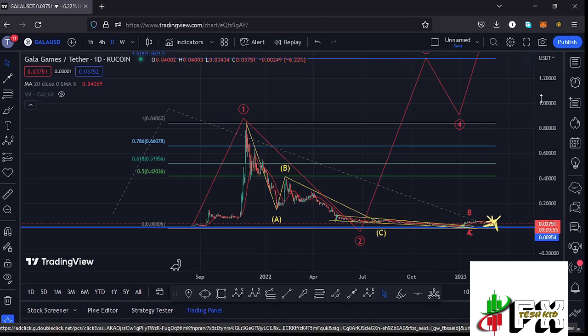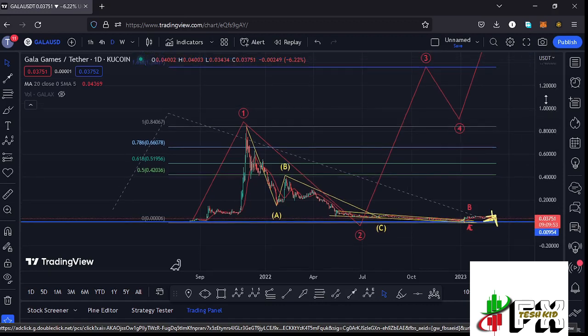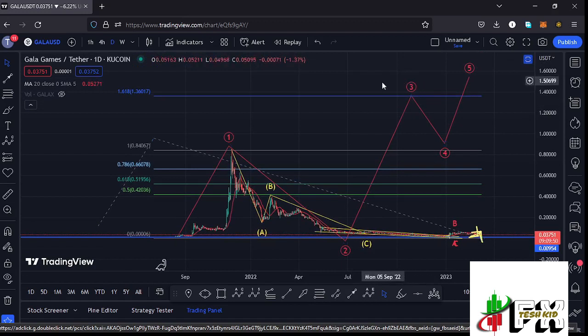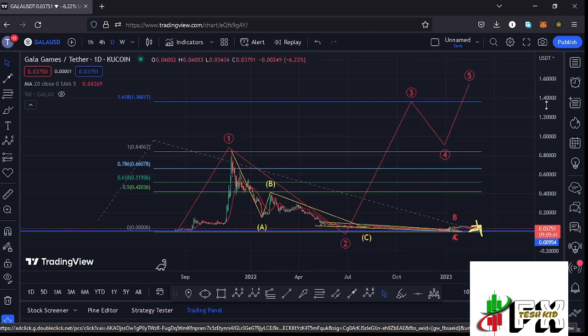And on the long-term scenarios, whatever we expect next is the start of this massive bounce to the upside in the formation of this wave 3, where I have minimum target areas at the fib level 1.618, and that is at around the $1.3017 mark. So that is what I'm expecting here on the Gala Games chart on the short-term scenarios and also on the long-term scenarios. So let's be patient and see how that plays out, and I'll be keeping you updated.